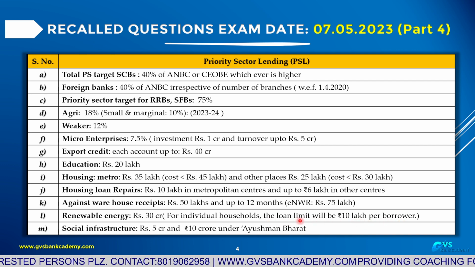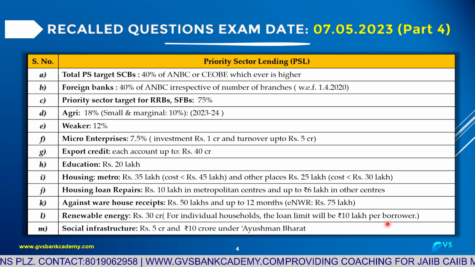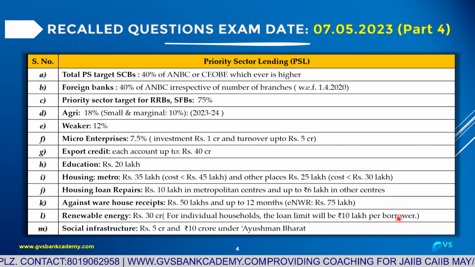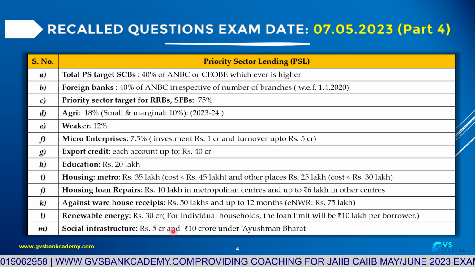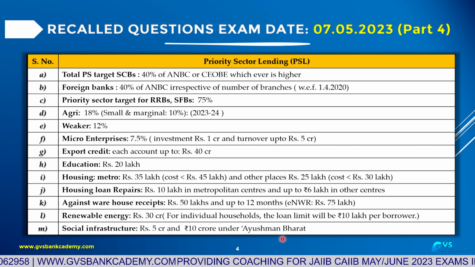This question they are also asking. As of today, for renewable energy, all banks can lend 30 crores under priority. For individual households, how much can we give under priority? 10 lakhs for borrowing. Social infrastructure 5 crores. Under Ayushman Bharat 10 crores.